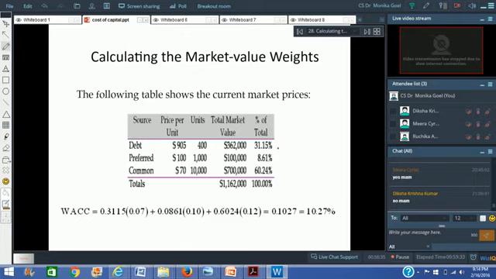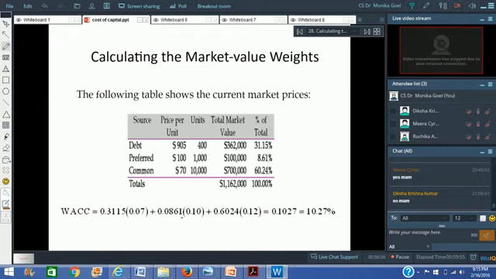Now simply multiply the cost with this weight. The cost remains the same, only the weights have changed. So don't get confused about whether the cost will also change. The cost has not changed, only the weights have changed. So in the case of debt, the cost was 7%. Now the weight is 31.15%, which was earlier 40%.